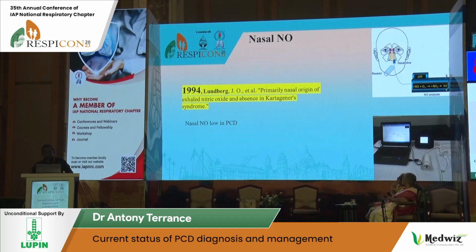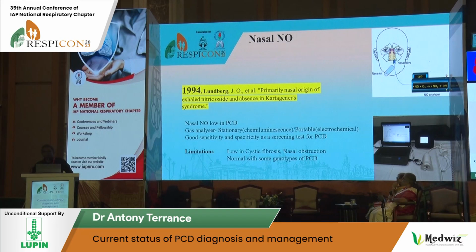Nasal nitric oxide first, it was first described by Lundberg et al. They found that in PCD patients, the nasal nitric oxide was abnormally low. And there are equipments to measure nasal nitric oxide. There are two kinds of equipments. One is a portable equipment which uses the electrochemical method, and there is a stationary equipment which uses chemiluminescence technology. The chemiluminescence technology is expensive but more accurate. But this portable one is easily available, and it's easily available in India as well. We have a machine called Neox Viro.